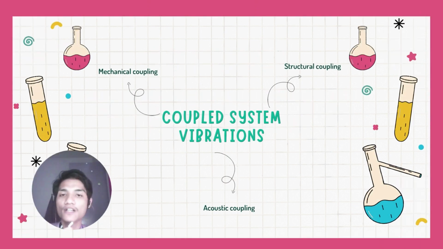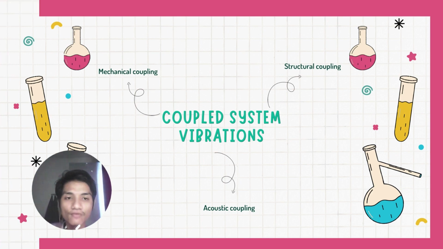The vibration of one component affects the motion of the other components, resulting in a complex pattern of vibration. This vibration can be caused by external forces or internal forces. There are several types of coupled system vibration. Mechanical coupling: the components of the system are connected through mechanical means such as gears, belts, or shafts. Structural coupling: the components are connected through a common structure such as a building or a bridge. And acoustic coupling: the components are connected through sound waves.